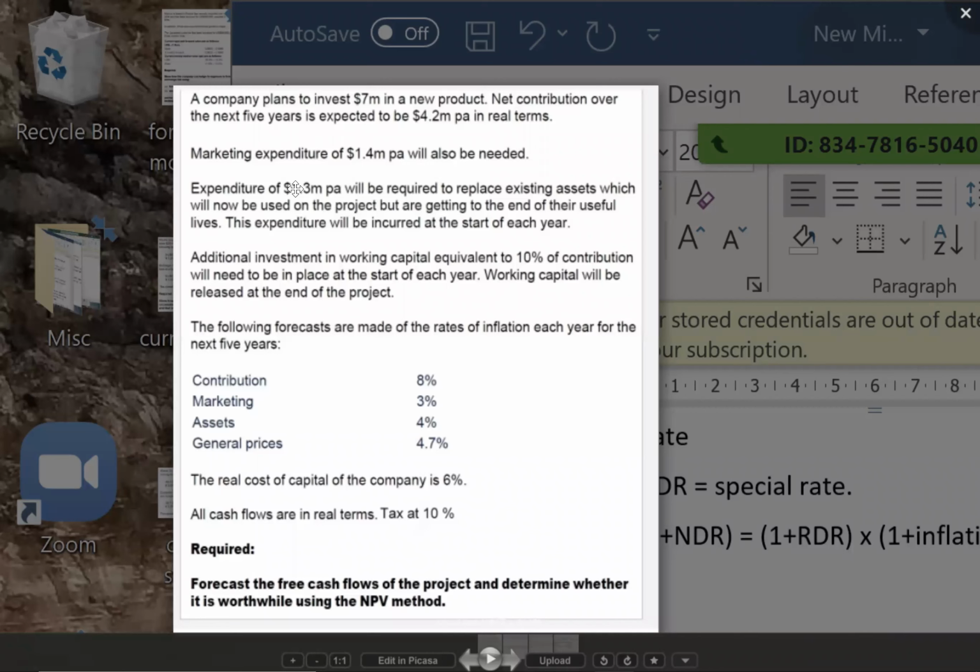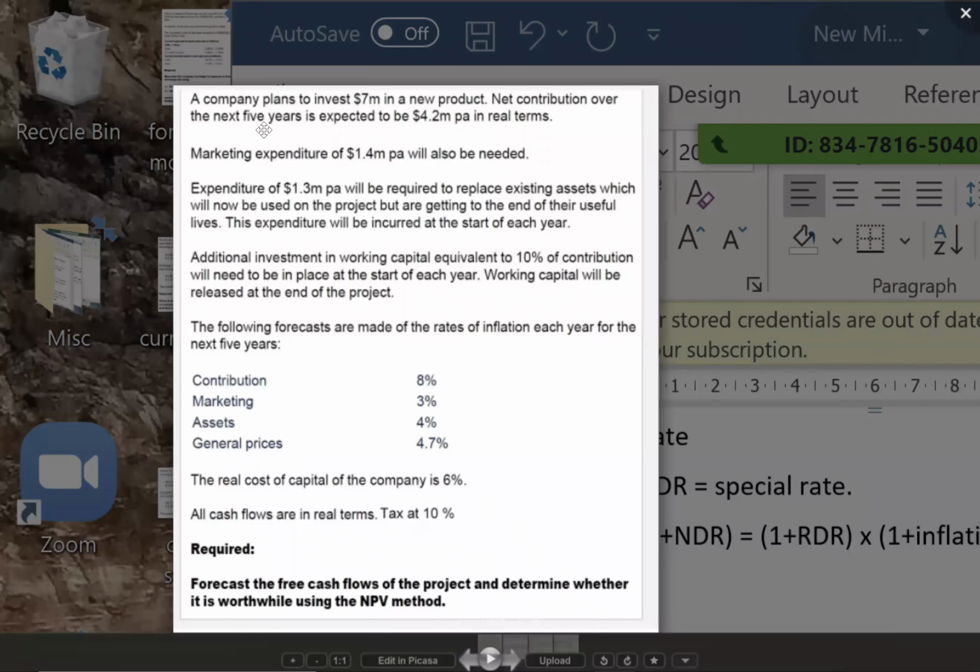Net contribution over the next 5 years is expected to be 4.2 million per annum in real terms. Real terms means without inflation, correct? Without inflation, it is $4.2 million contribution. So I don't need to start the sum from sales. I'll start from contribution, but keep in mind the contribution is in real terms without inflation. They have given the inflation for contribution below: 8% per annum.